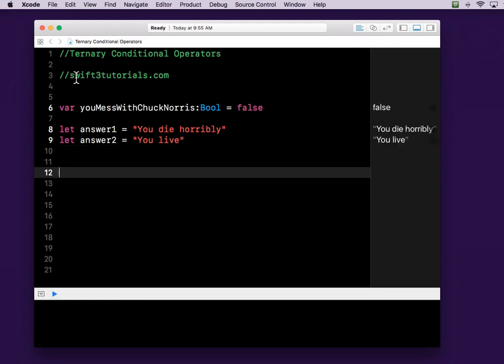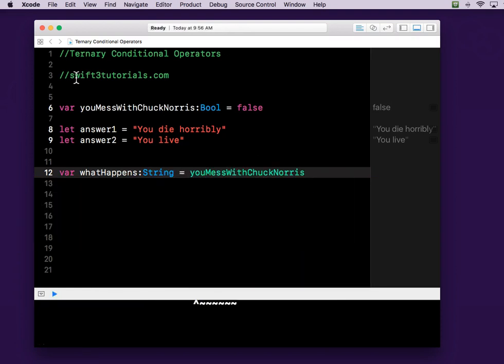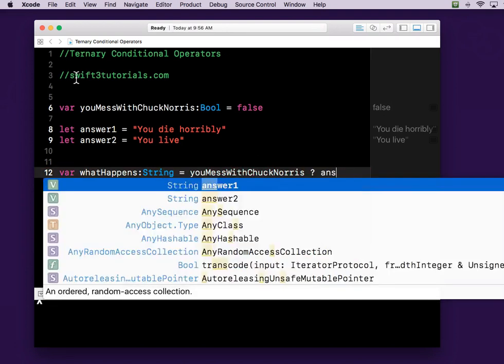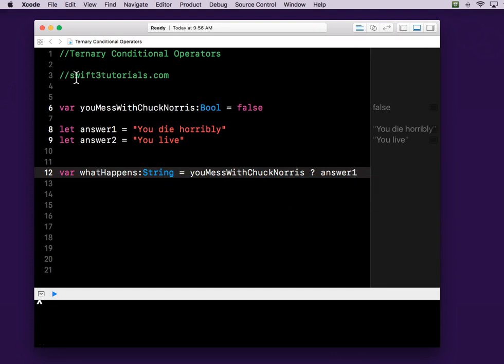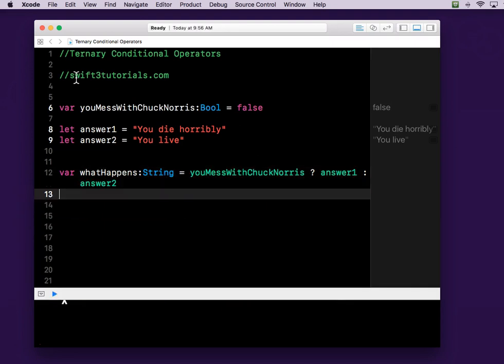So the way you would write this in ternary fashion, I keep wanting to say ternary. Let's say there's a variable, this is what happens, and it's a string. It's going to return a string. So we start with our youMessWithChuckNorris bool. See, this is a bool. It's either true or false, and we add a little question mark here. Answer 1. Colon, answer 2.